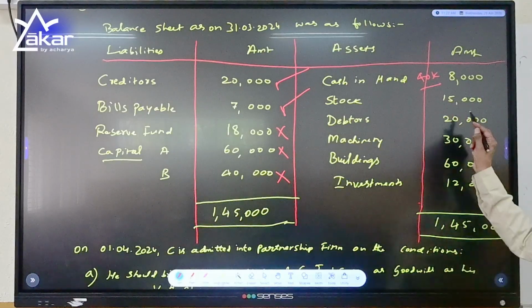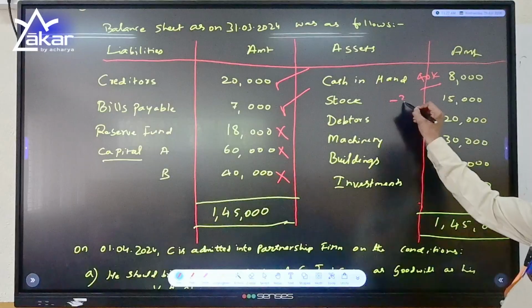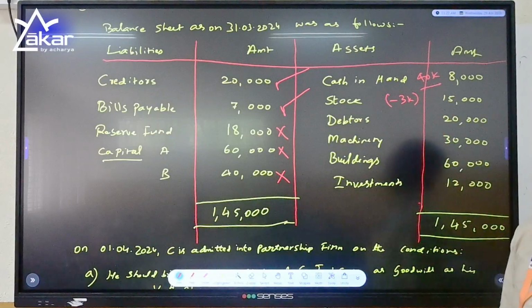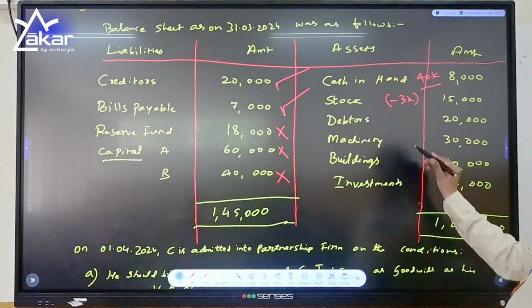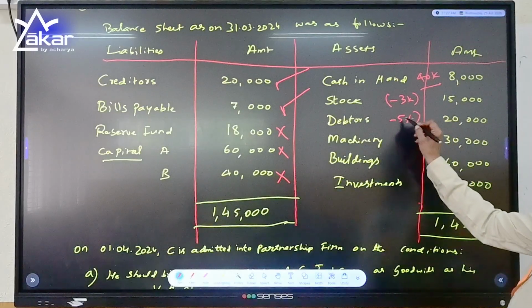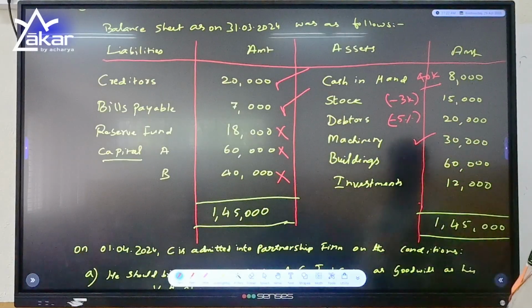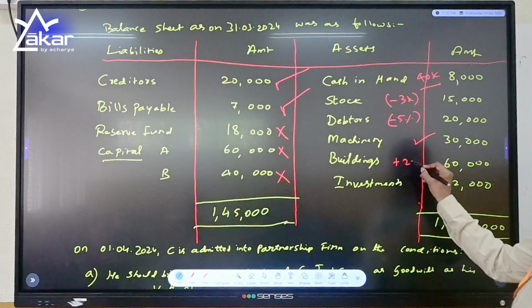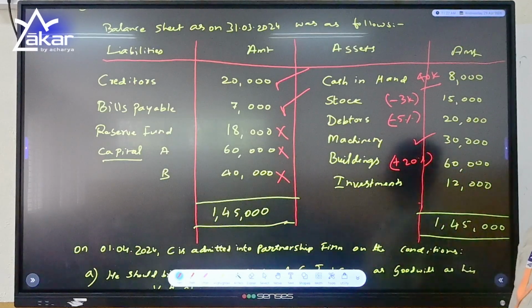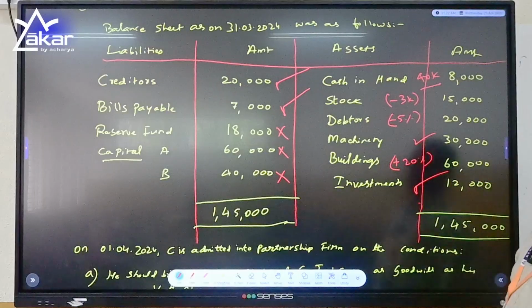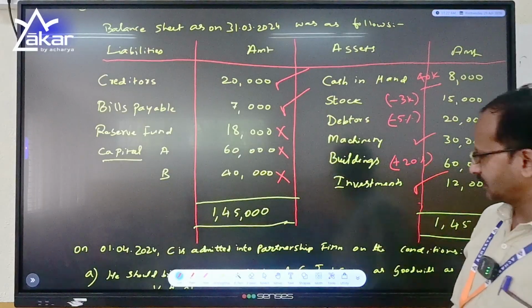Stock, it was 15,000 and there is a reduction in the value for 3,000. Debtors, 5% is decreased towards PDD and machinery no changes. Building was increased by 20% because it was appreciated, and there were no changes in the investments.